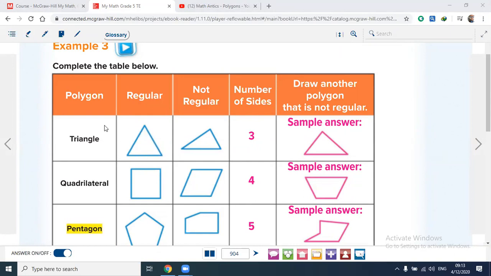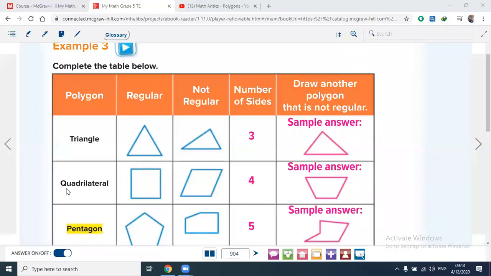So this polygon, a triangle, is called regular. And this one, the sides are not the same length, so it's not regular. The number of sides, as we know, is 3 sides. I can draw another one that is not regular. This is a regular triangle. Here, any polygon or any shape with 4 sides,